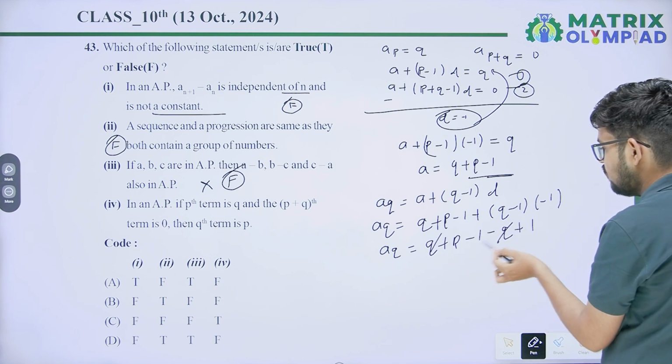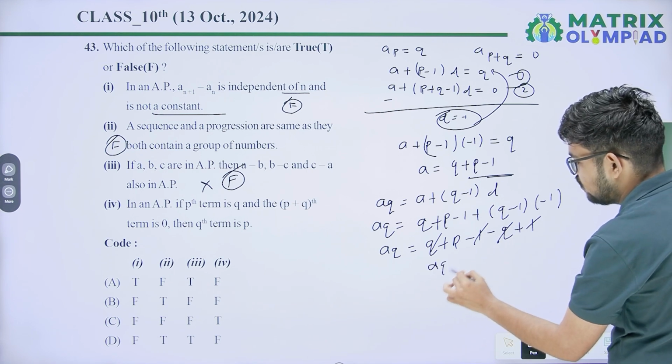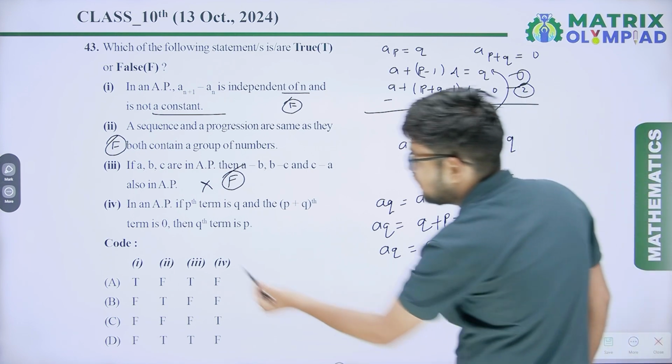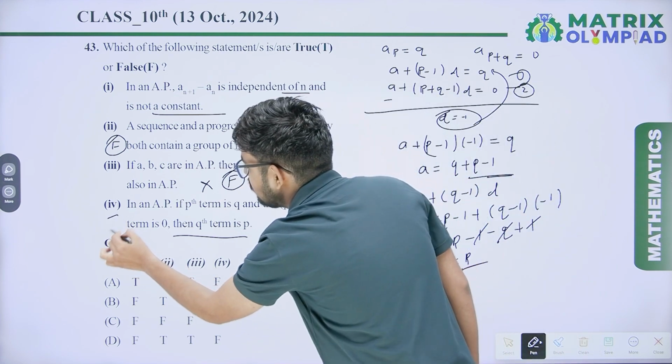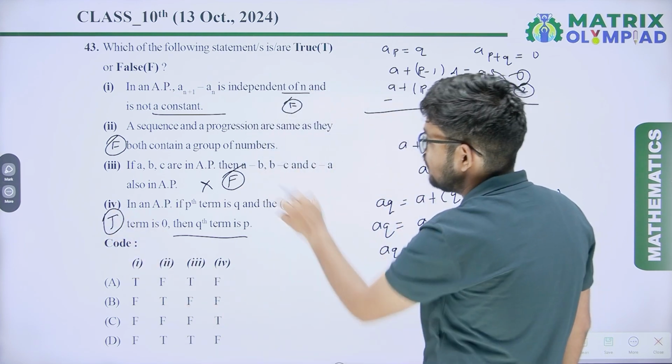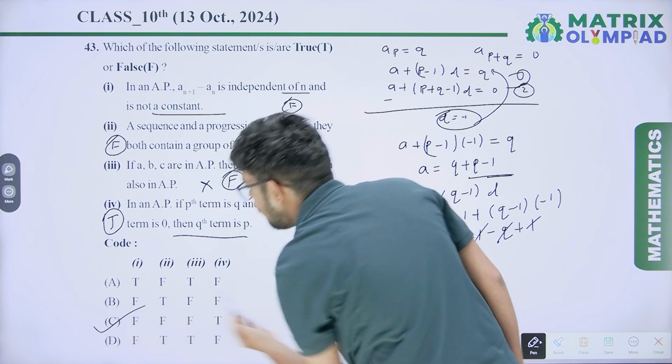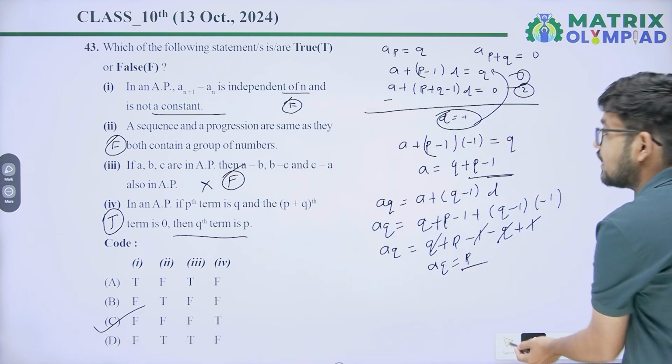Q to Q cancel out, 1 to 1. So AQ equals P, which means Q term is P. So this one is true. So our answer is FFFT. Option C will be the correct answer.